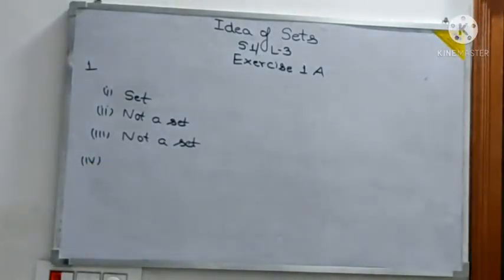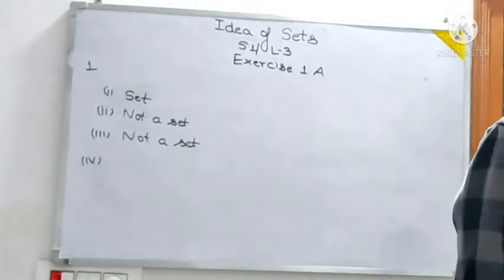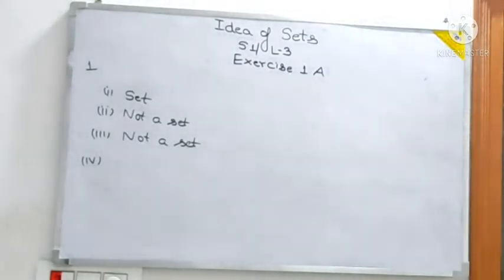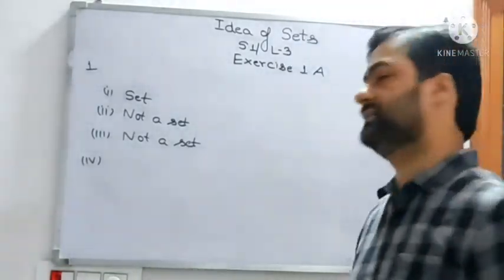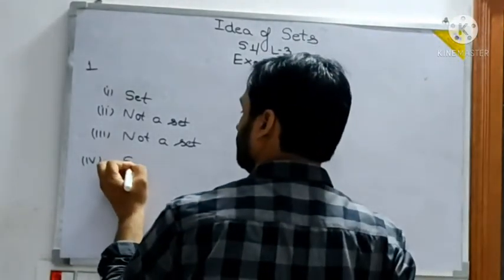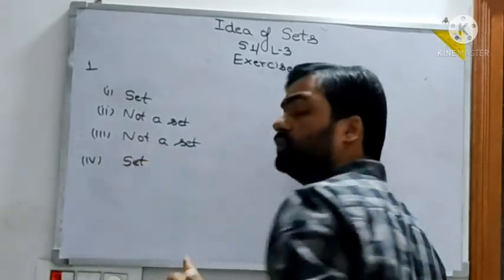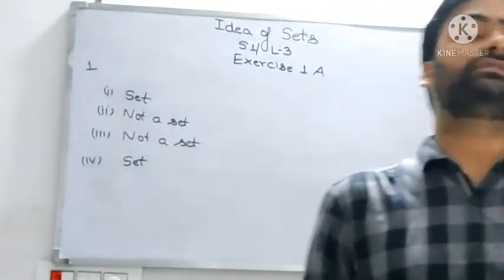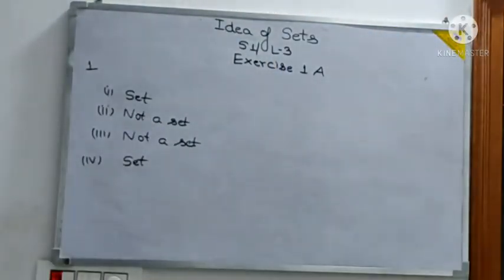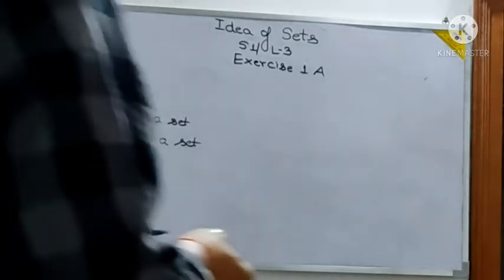What is the fourth part here? Collection of integers that are divisible by 3. Now see, the collection of integers that are divisible by 3 is a set. Why? Because we have a definite criteria of which elements to be selected and which elements to be removed, or we can say not considered in the set. So this is a set. I hope this makes things clear to all. Then let us take up the next question.